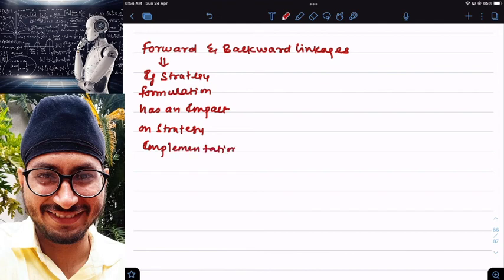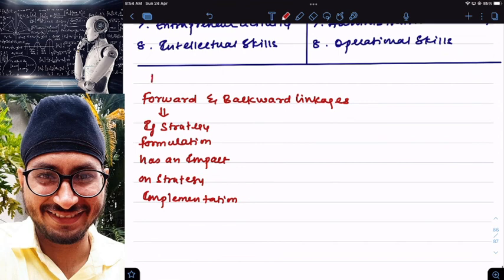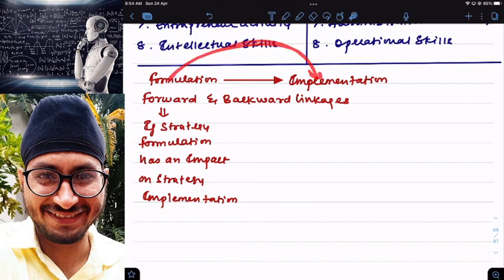I repeat, if strategy formulation is having an impact on strategy implementation, then it is called what? Forward linkages. See, first what will come? First formulation will come, and after formulation, implementation will come, right? So if formulation is having an impact on implementation, it is called forward linkage.